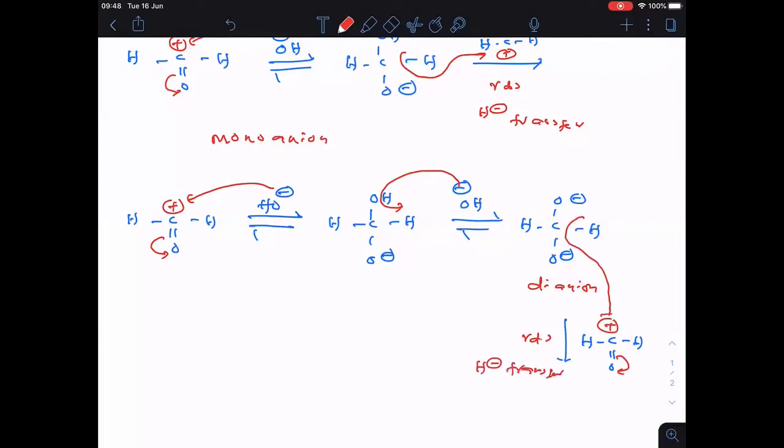Remember, the dianion mechanism is applicable when the concentration of the base is greater than or equal to 80%. Did you notice one important point? In the monoanion mechanism, in the RDS step, hydride is transferring. In the dianion mechanism also, in the RDS step, hydride is transferring. But where does hydride transfer easily? That is important here.